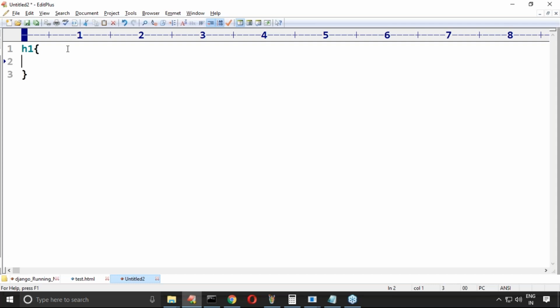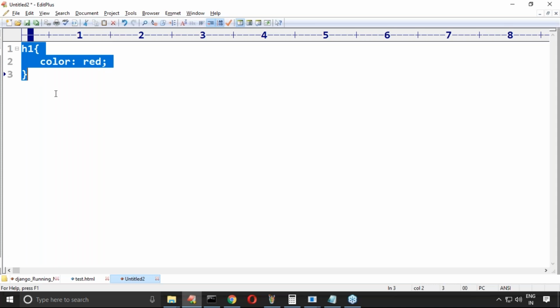Okay, sir, here color is red. That's all. Don't worry, sir. So this is the style I define for the h1 tag. Wherever the h1 tag is there, can you please display text color in red? Text should be in the red color, like I defined here, sir.